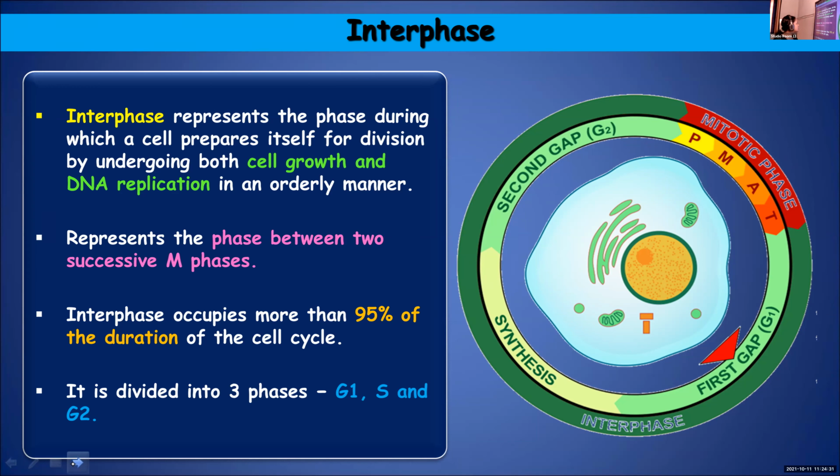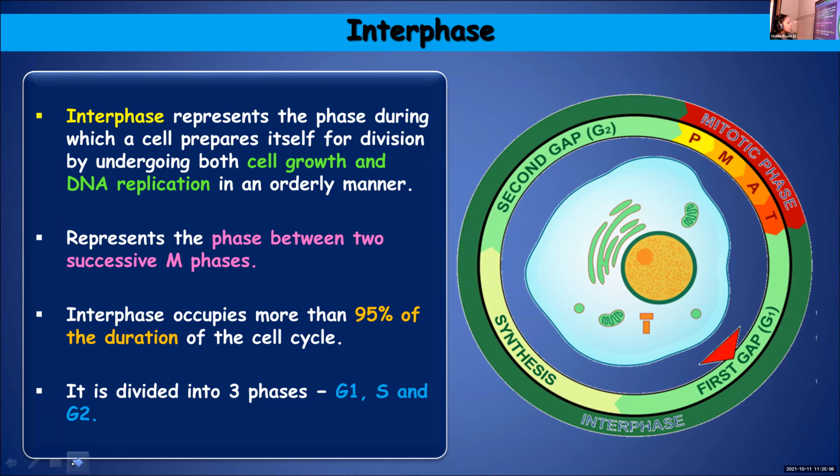The cell will increase in size, and the genetic material will get duplicated, or the DNA will get replicated. Replication means making a replica. Replica means copy. They make a copy of itself. So interphase is the phase during which the cell is carrying out preparation for cell division. How is it getting prepared? By cell growth and also by DNA replication in a very sequential or orderly manner.